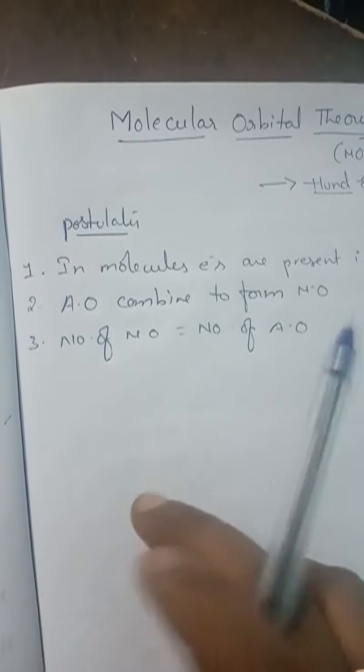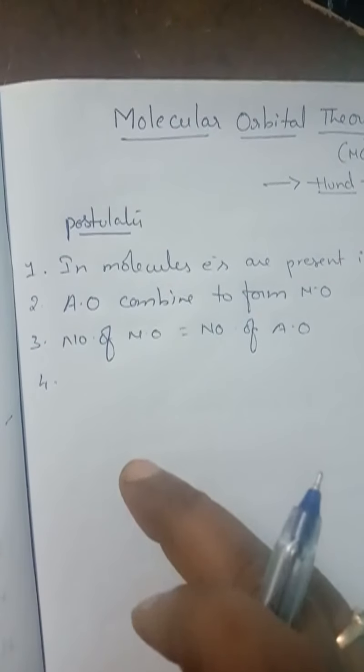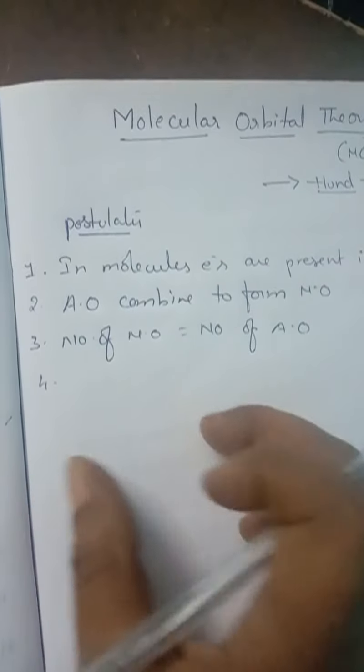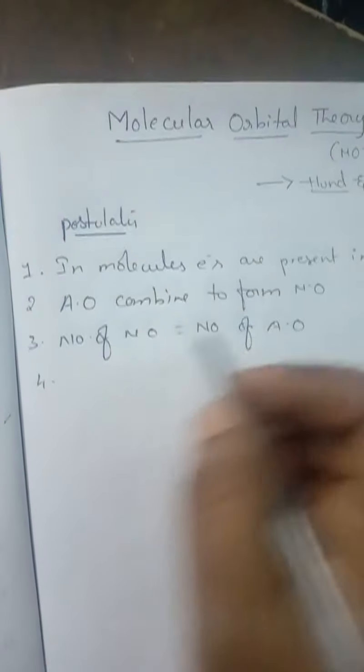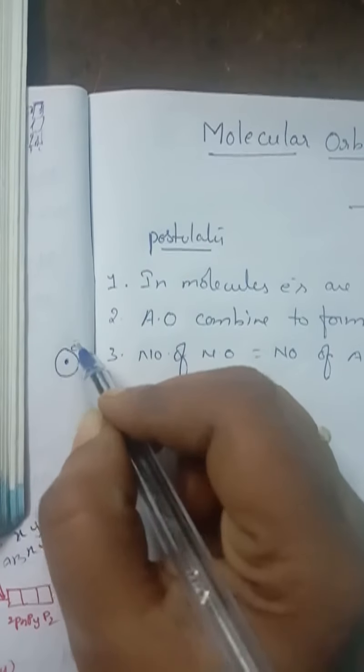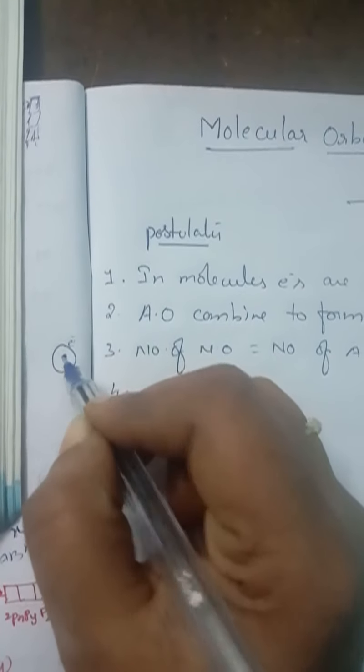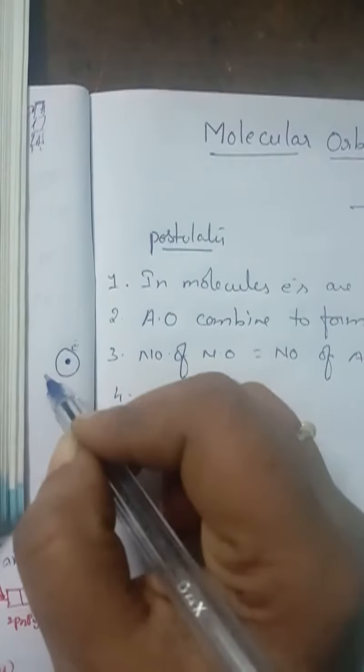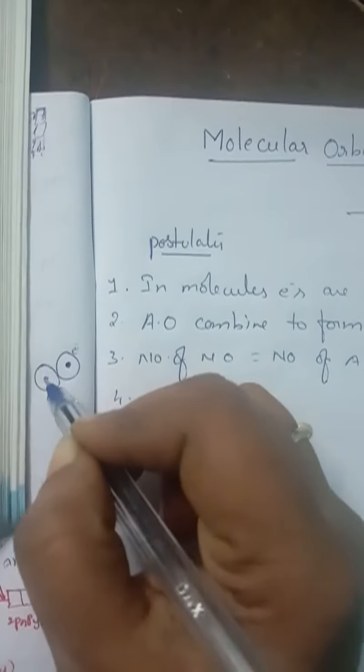Now about the electron: an electron in an atomic orbital is influenced by one nucleus. For example, here one nucleus is present and the electron is present for one atom. This electron is influenced by only one nucleus, whereas in molecules two atoms are combined.